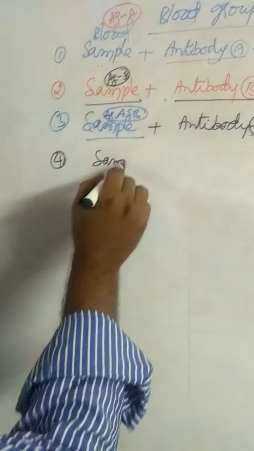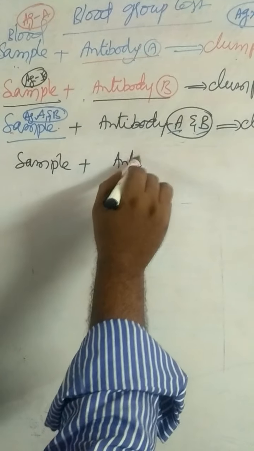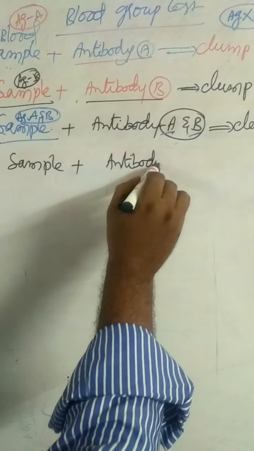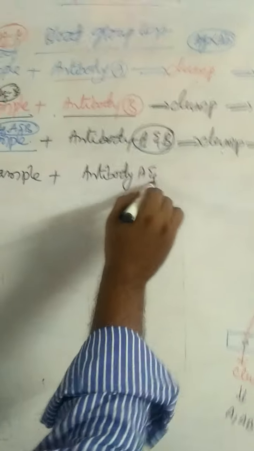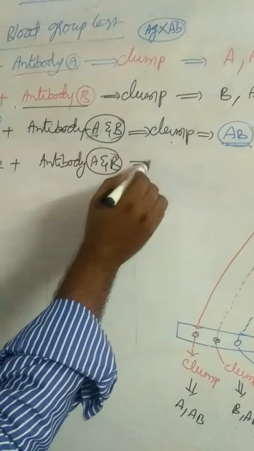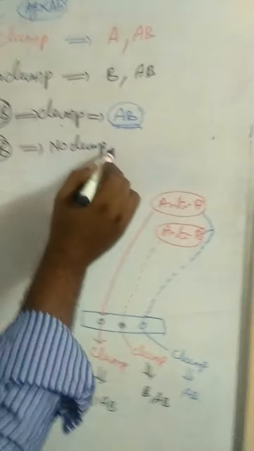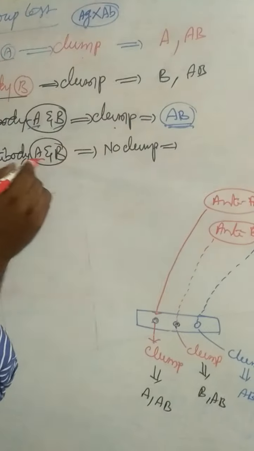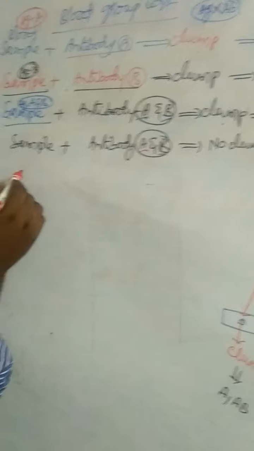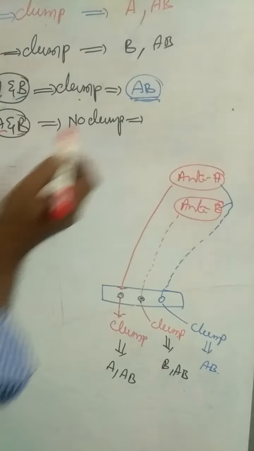And the last one, the fourth one, is a blood sample. Antibodies A and B, both added to the sample, and there is no clump.